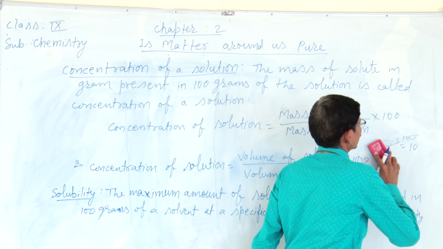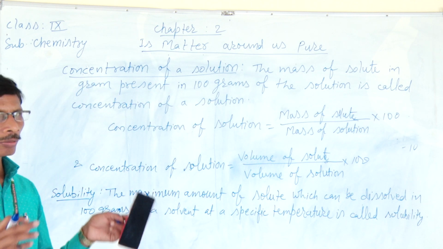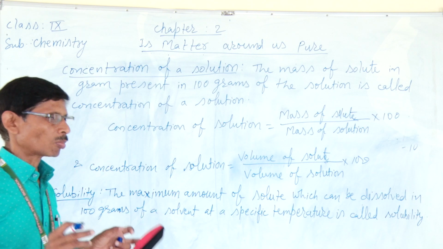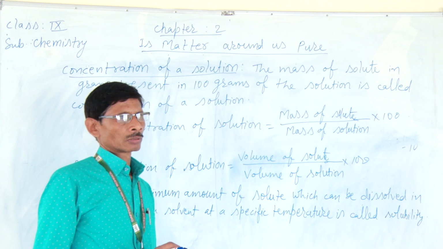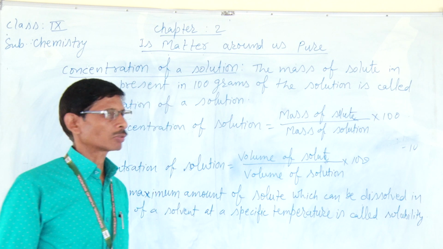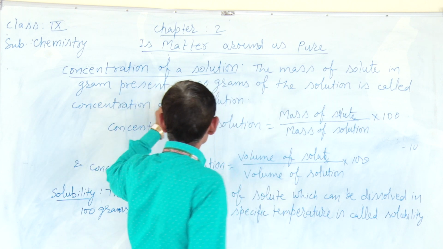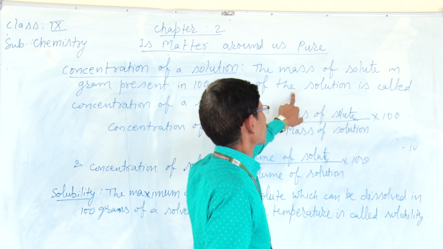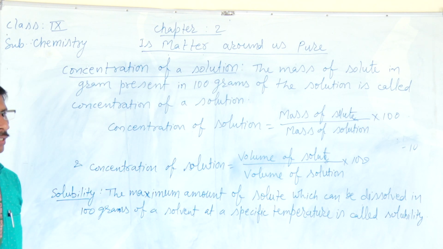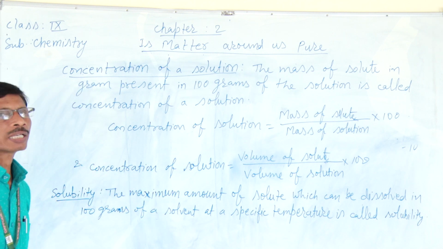That means it is the mass of the solid that dissolves in liquid, and the mass of solution is the total mass, that means mass of solid plus mass of liquid. So mass of solid in gram in 100 grams of the solution is called concentration of solution. So this is called the concentration of a solution.